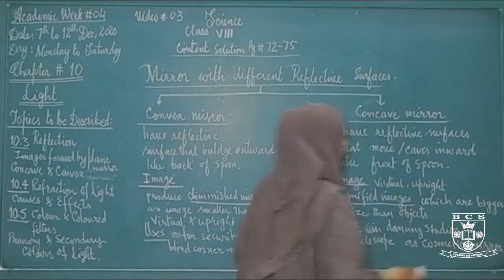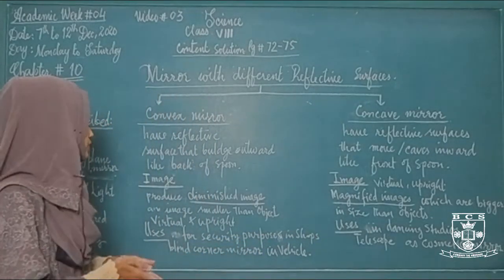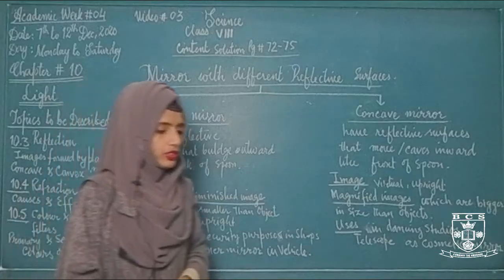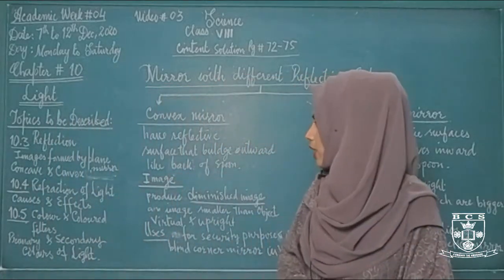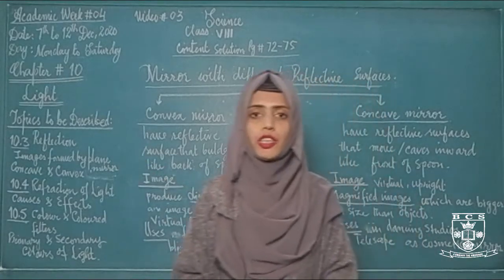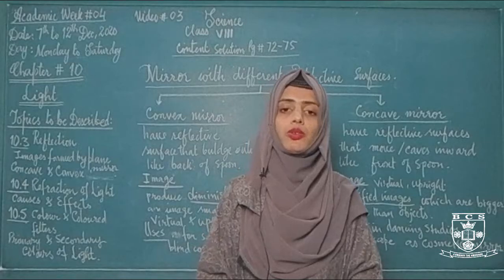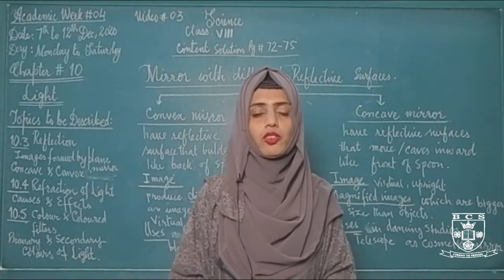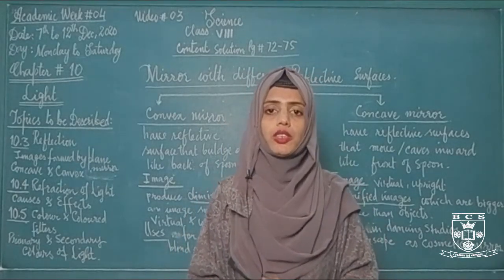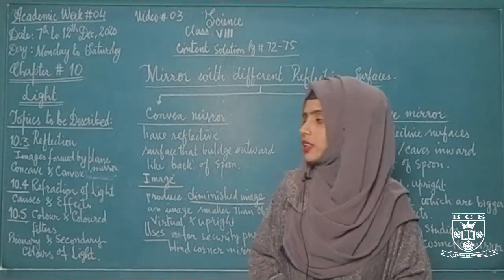So these are the two different mirrors with their definitions, images and uses. So the first topic now is completed, the topic 10.3, in which we have discussed reflection of light, images formed by plane mirror, uses of plane mirror. Then we have discussed two different types of mirrors, concave mirrors, convex mirrors, their definitions, their shape, their uses, as well as their images formed by these different mirrors.